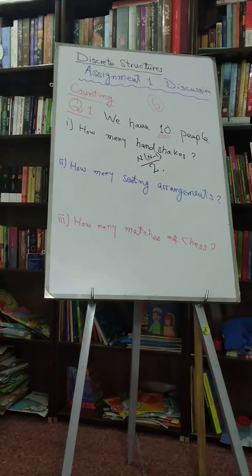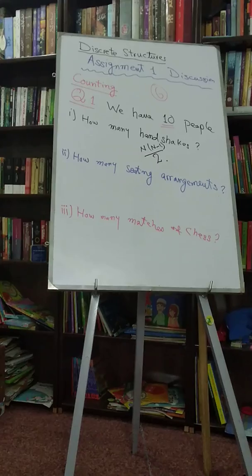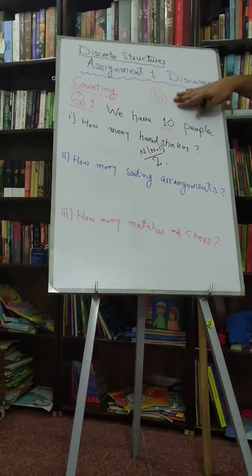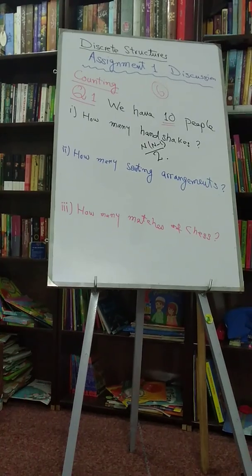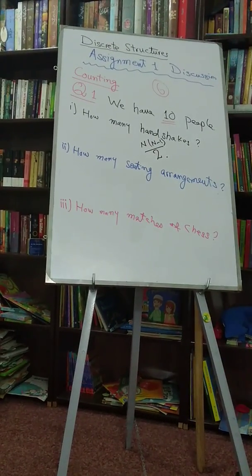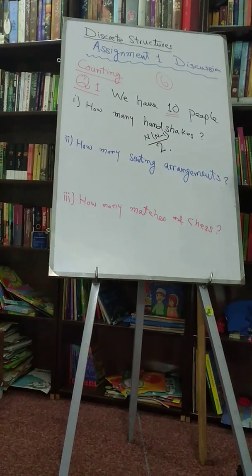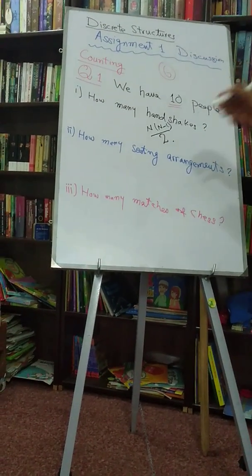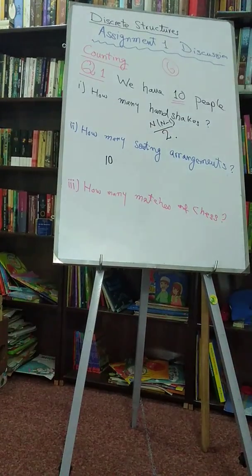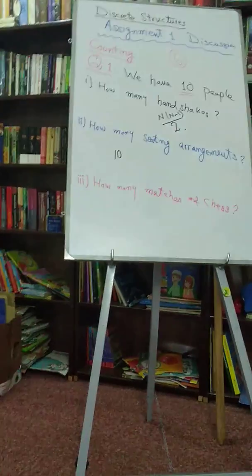Let's come to the second question, which is more involved. How many seating arrangements are possible for 10 people? In the class we did it with 6 people. You people found the answer, it was 6 factorial. So obviously the answer is clear here. The first person, how many choices does he have? He has 10 choices to sit. There are 10 seats, so he can sit in any one of those seats.